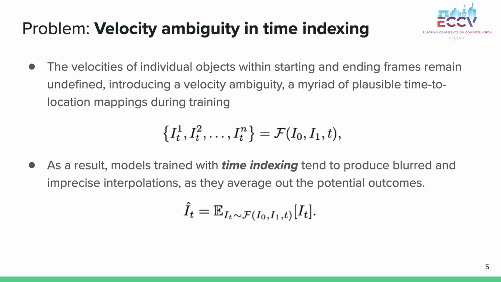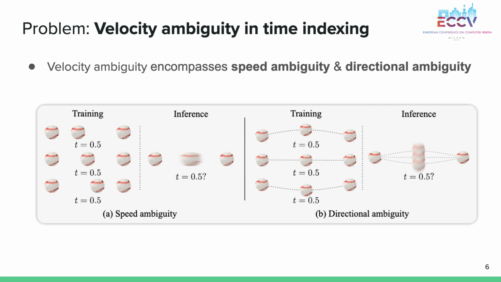The reason for this is that the current training paradigm relies on time indexing for learning. This approach leaves the velocities of individual objects between the starting and ending frames undefined, introducing velocity ambiguity and a multitude of possible time-to-location mappings during training. This ambiguity is further amplified in arbitrary time interpolation. Consequently, models trained with time indexing often produce blurred and imprecise interpolations, as they tend to average out the possible outcomes. Velocity ambiguity consists of two components, speed ambiguity and directional ambiguity.